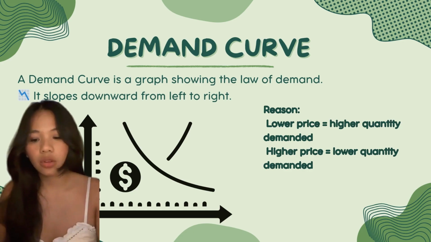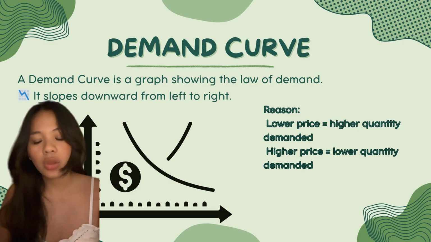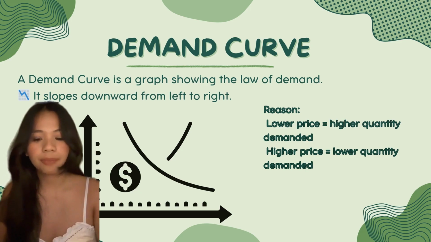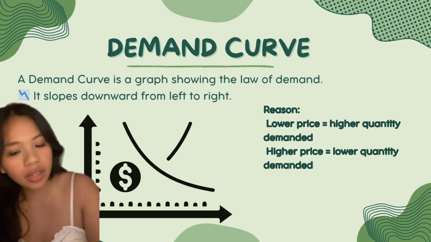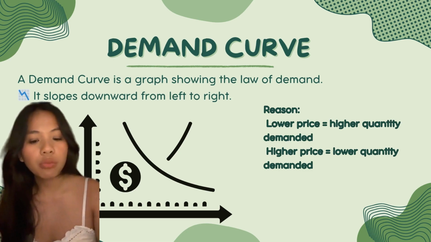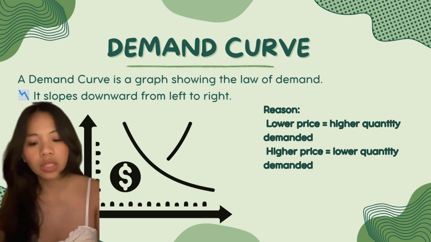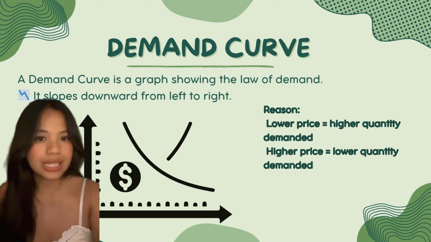This line represents the demand curve, showing that as the price decreases, the quantity demanded increases. As the price decreases from 100 to 60 pesos, we move downward along the curve, and the quantity demanded increases from 5 to 15 units.